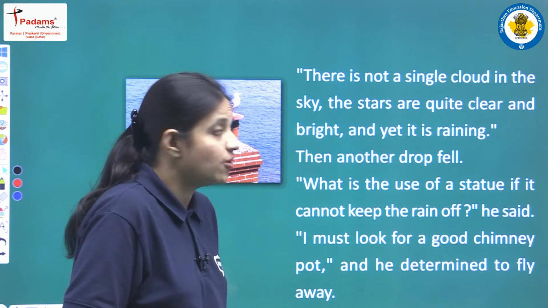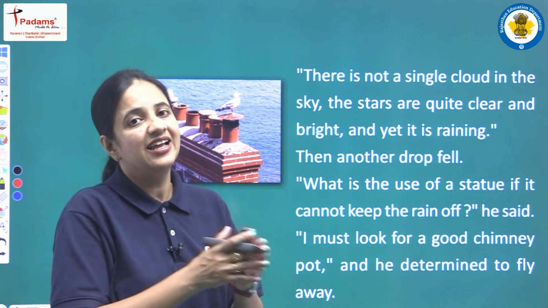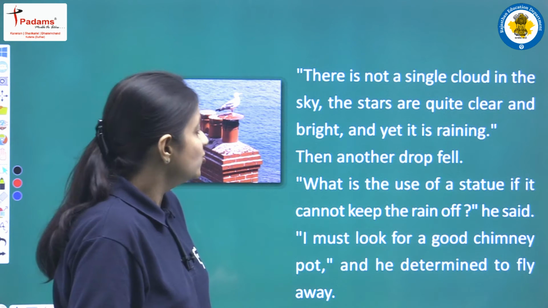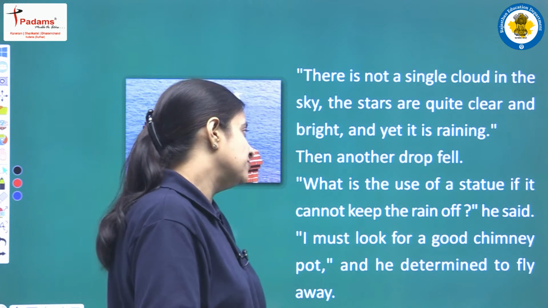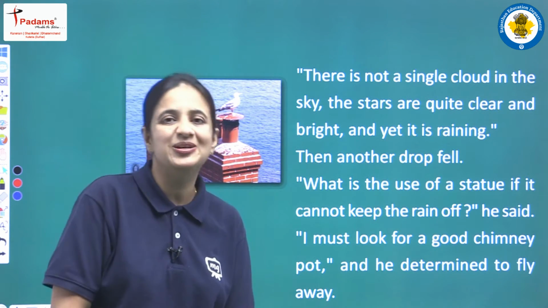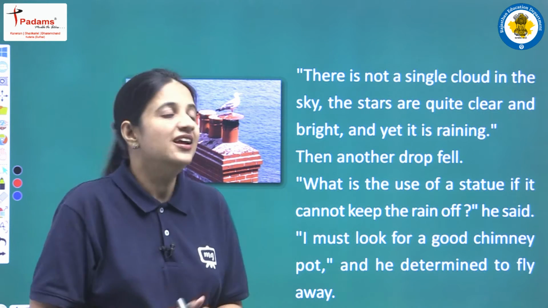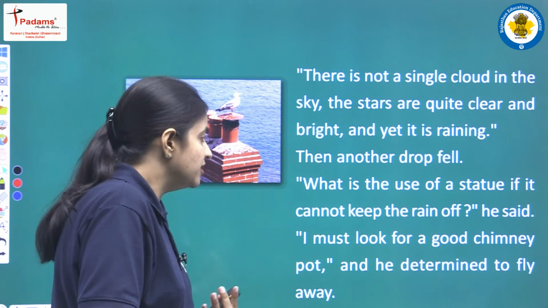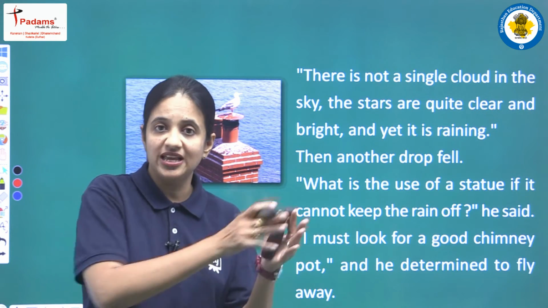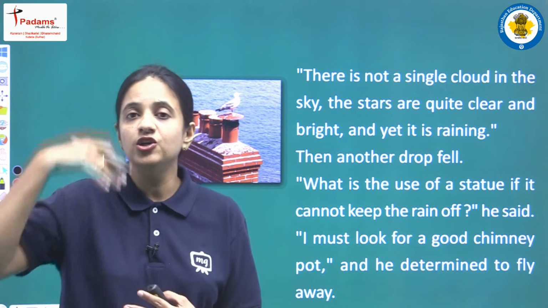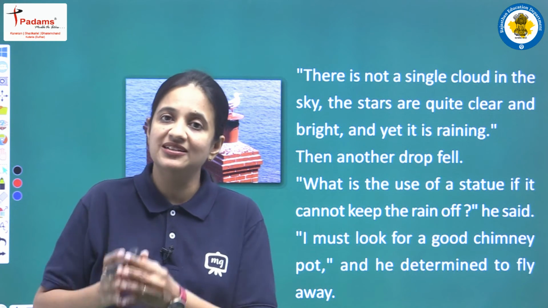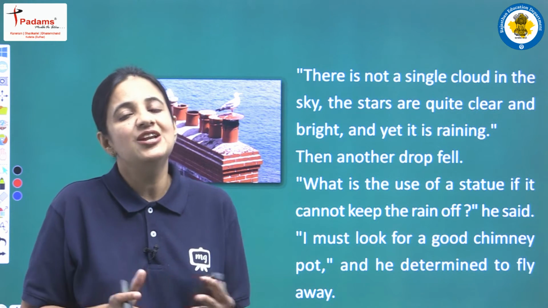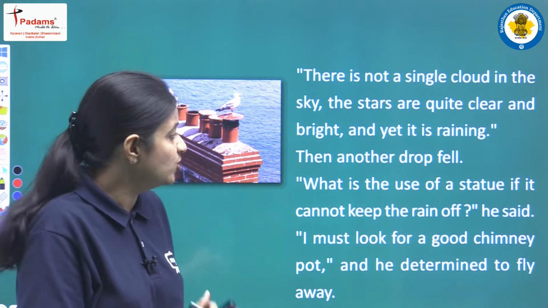Then another drop fell, one more water drop. "What is the use of a statue if it cannot keep the rain off?" he said. So now the bird is thinking that it is raining, and he is saying, what is the use of a statue if it is not capable of keeping the rain off. He is under this huge statue, and if it is not able to keep the rain off, then what is the use of such a huge statue?